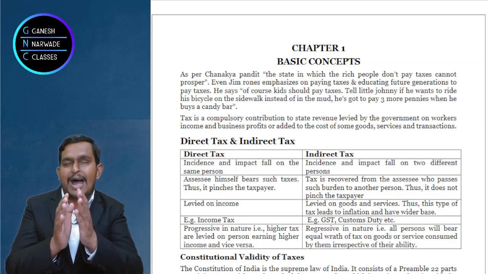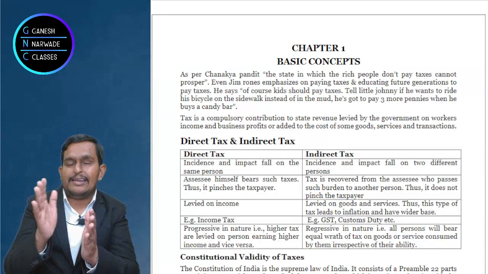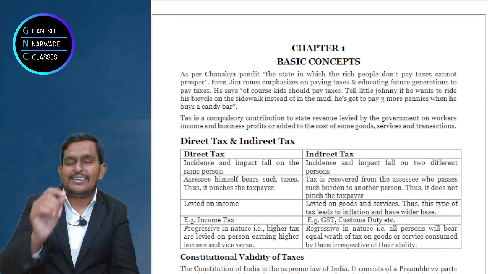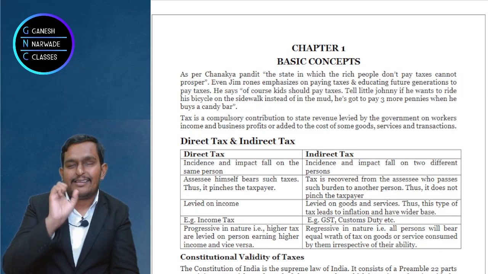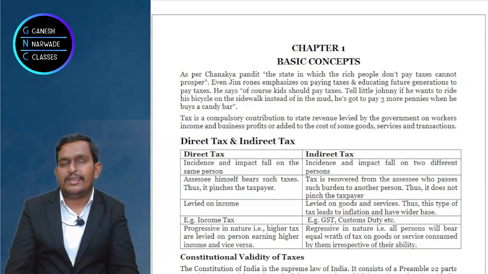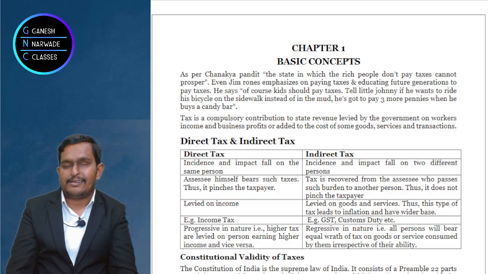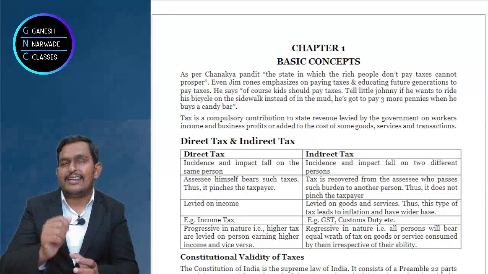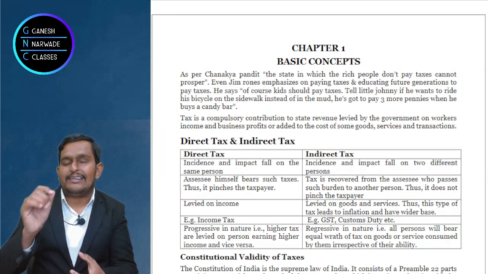So as an addition to the price of the goods or for the income earned, you pay taxes. Now out of this definition also, we got two different types of taxes. One is the direct tax and the second one is indirect tax.